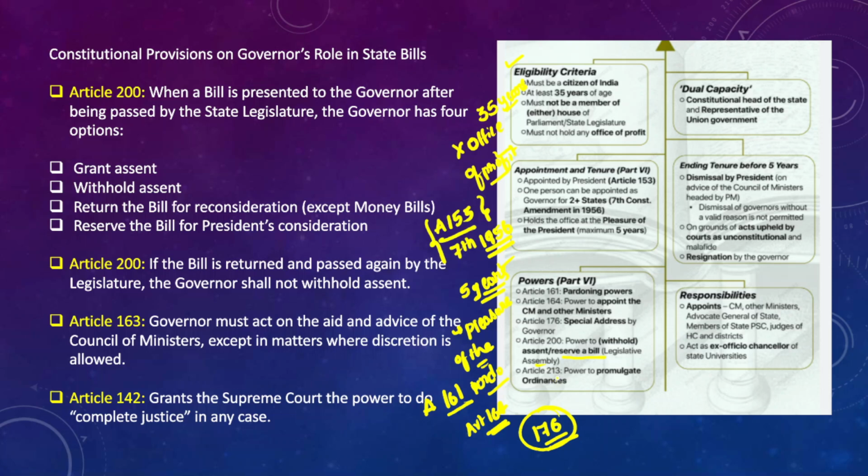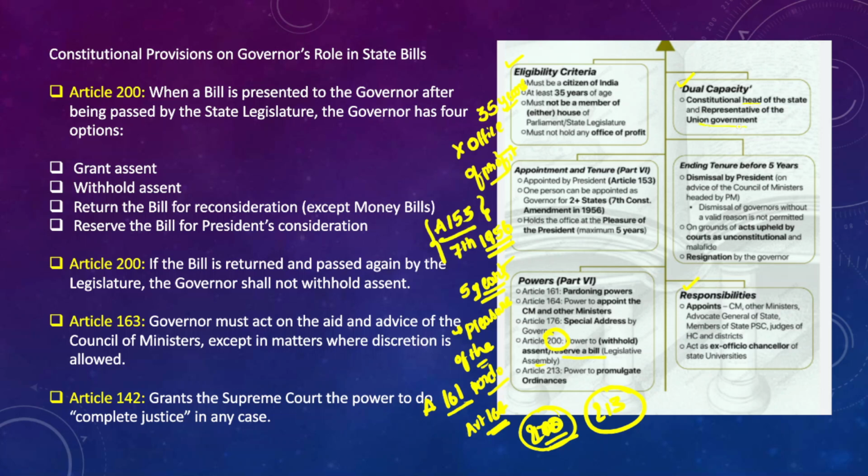And Article 200, this is Article 200, and Article 213 talks about the power of the governor to promulgate the ordinances as well, right? So governor enjoys certain responsibilities, and governor is also having the dual capacity. So what is the dual capacity? So the dual capacity is that he is the constitutional head at the level of state, and he is also